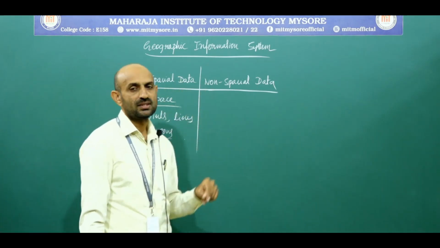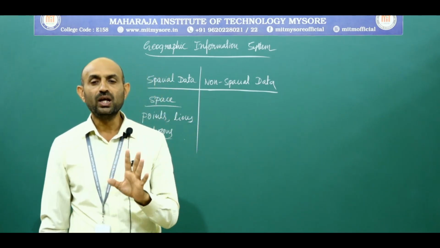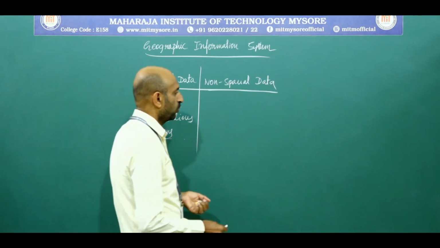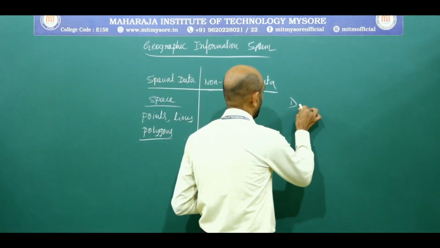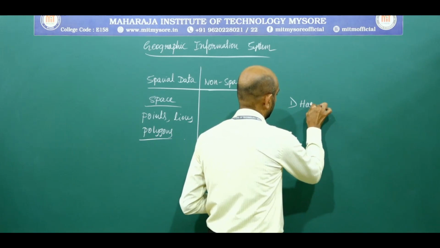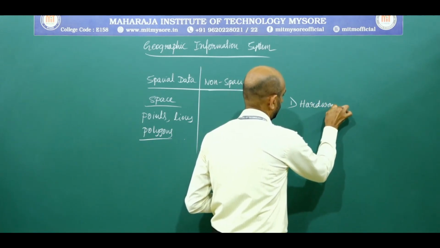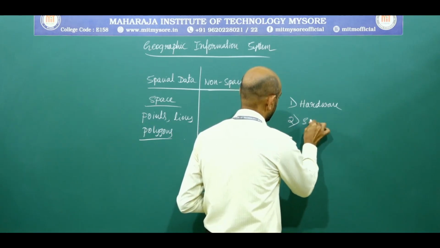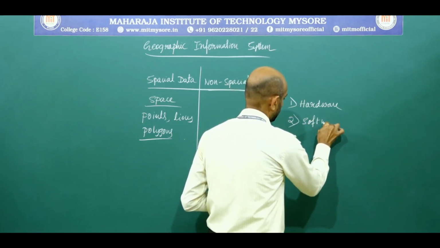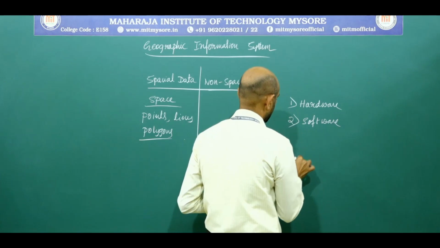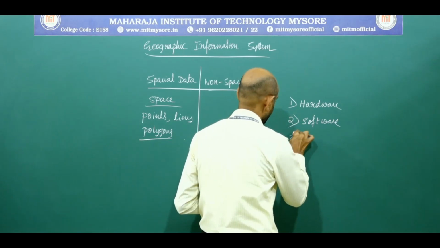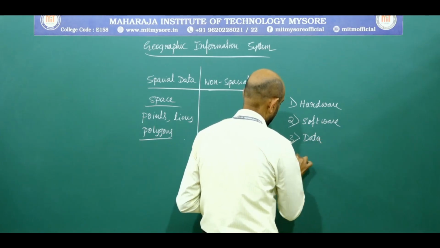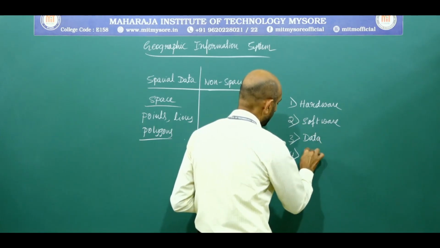A geographic information system has 4 important components. They are: number 1, hardware; number 2, software; number 3, data; number 4, people.